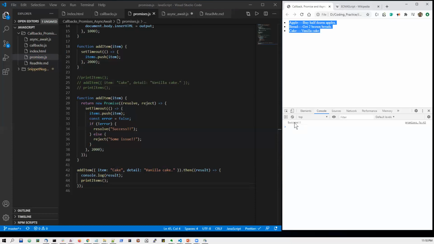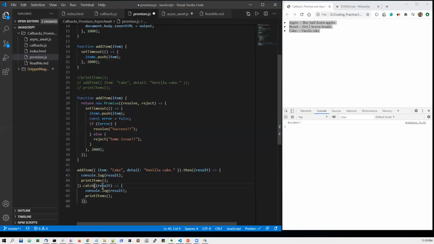and it is success. Exactly in the same way, let us say that we want to catch the reject. Let me copy the same thing here, just replacing it with catch.